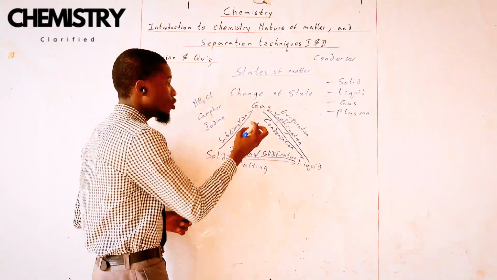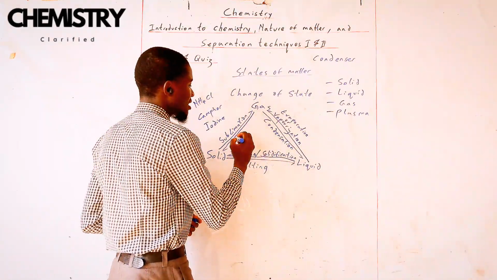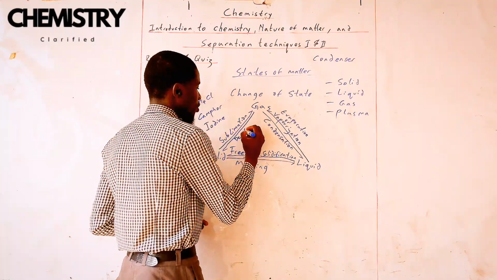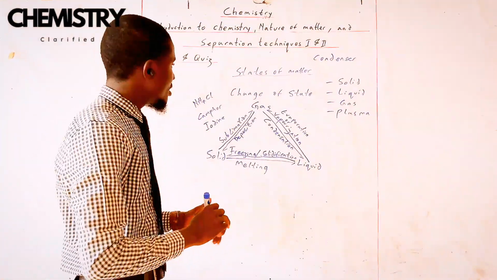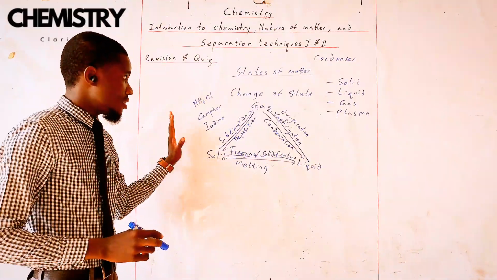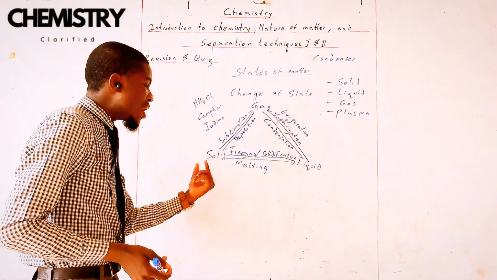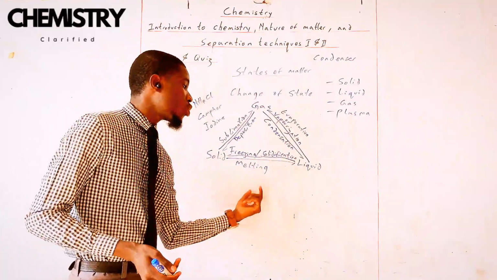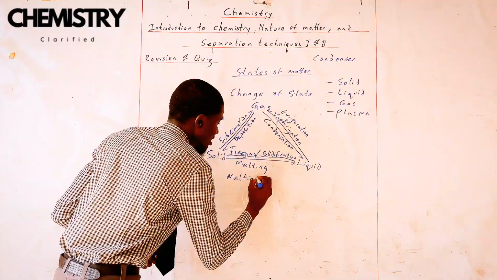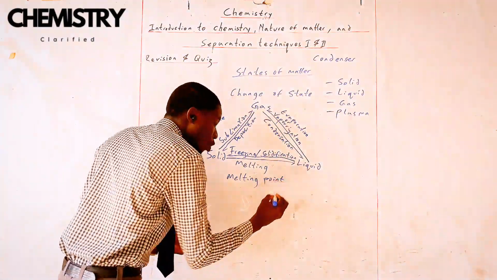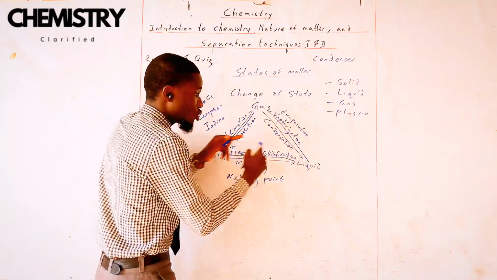And when you go from gas back directly to the solid without passing through the liquid phase, we call that deposition. Deposition. So that's a deposit. This is the change of state of matter. So the temperature at which a solid is going to become a liquid is known as the melting point. Melting point, as in the point at which it is going to melt.